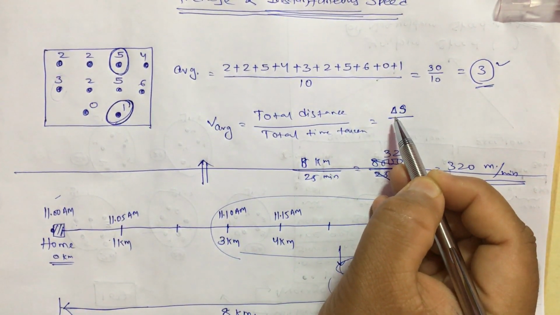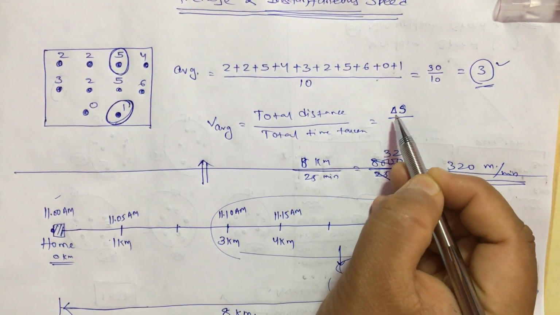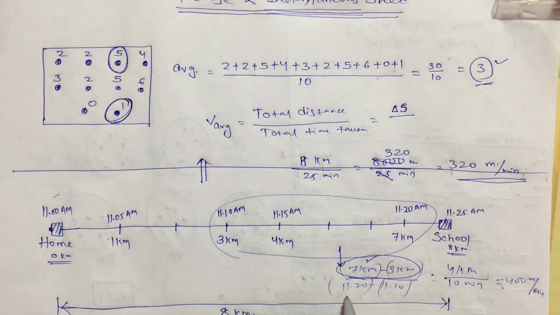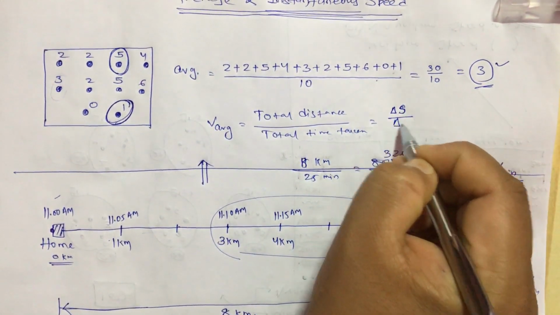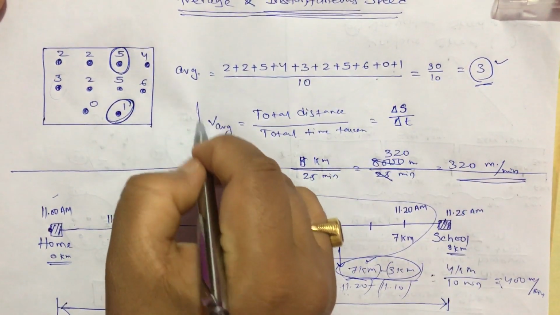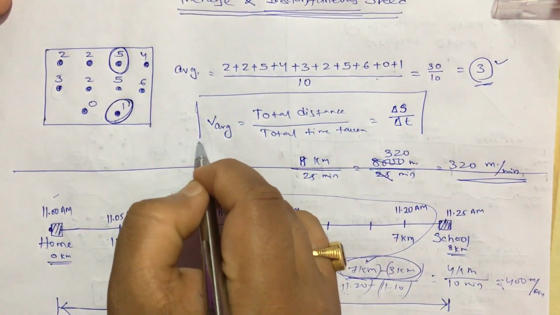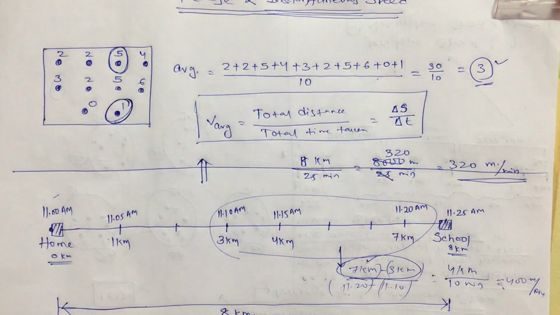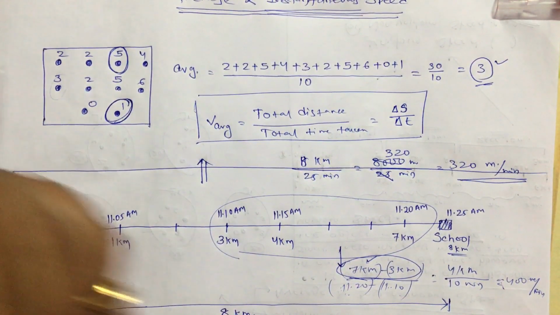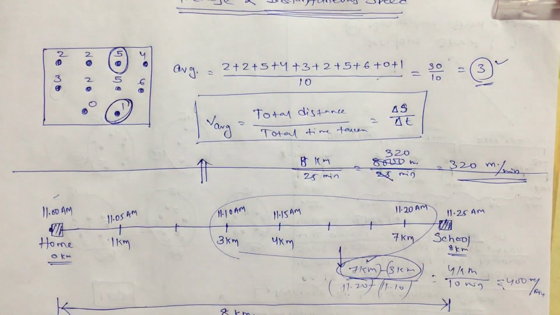Okay, the delta symbol in physics represents change, so it is change in s, divided by 1120 minus 1110, which is nothing but the change in time. So this is the average speed formula: v average equals delta s divided by delta t, change in distance divided by change in time. Now we have only this one formula. How to use this formula to find the instantaneous speed?